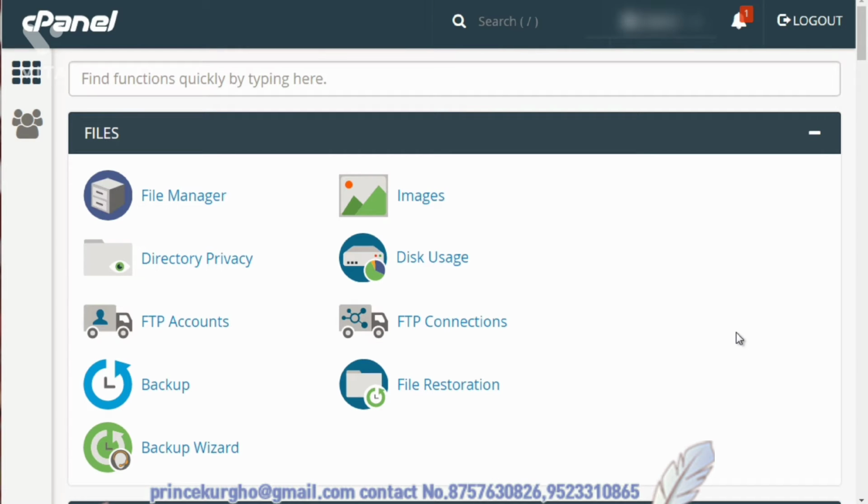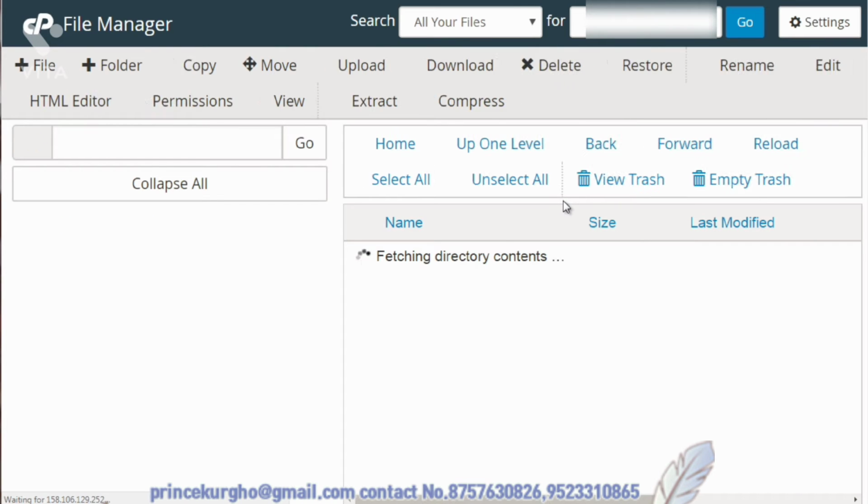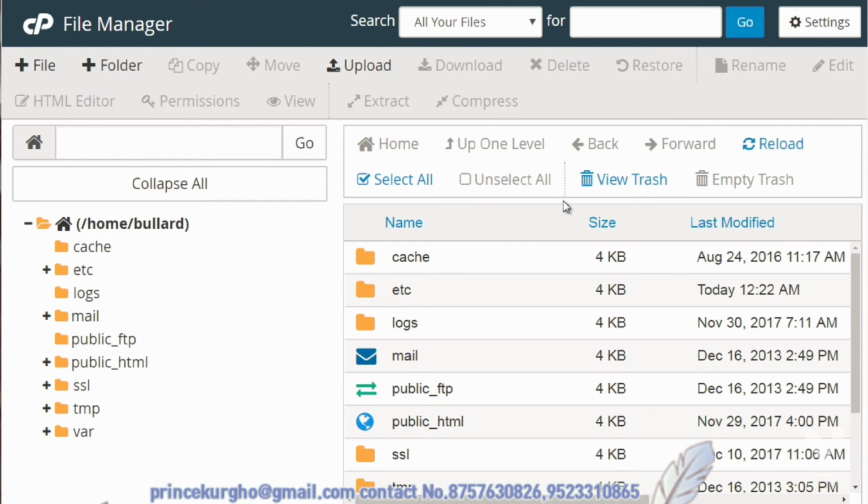So you should see the file manager at the very top. The icon might be different, like I said earlier, but the file manager name will be the same. So click on that. It's going to open up a separate window. And I will warn you, you have to be very, very careful when you move your mouse, because you could potentially move a file or a folder into the wrong folder or what have you. So just keep that in mind. Be very, very careful while you're in here. So right now I'm in a website, and you're going to see all these different folders here.